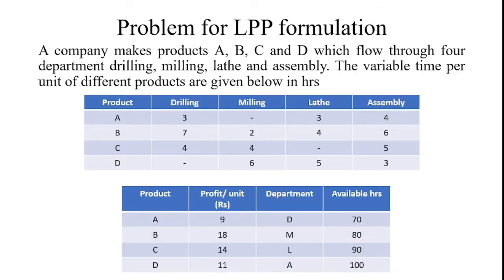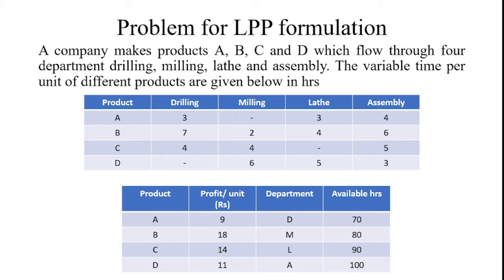And then the example problem for formulating the linear programming problem. For example, consider a company that makes the products A, B, C and D which flow through four departments. The departments are drilling, milling, lathe and assembly. In that, the variable times for different products are given as below. Here the products are A, B, C, D, likewise four products are available. For completing these four products, different processes are available. The different processes are drilling, milling, lathe and assembly.